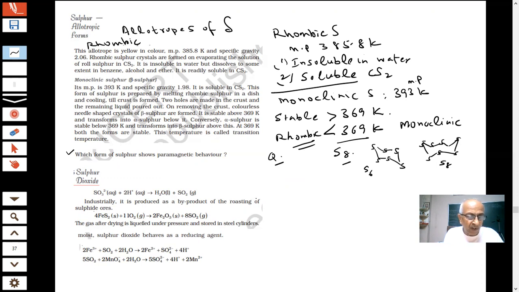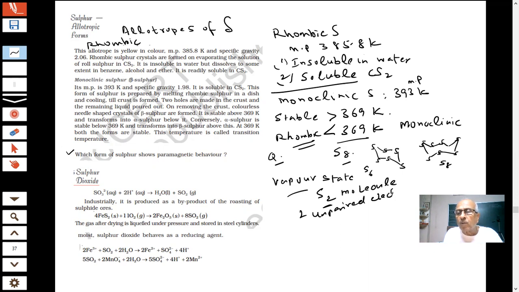Which form of sulfur shows paramagnetic behavior? Actually, in the vapor state, sulfur partially exists as S2 molecule, which has 2 unpaired electrons in the anti-bonding orbitals. You know about O2. How did you explain the paramagnetic behavior of oxygen?